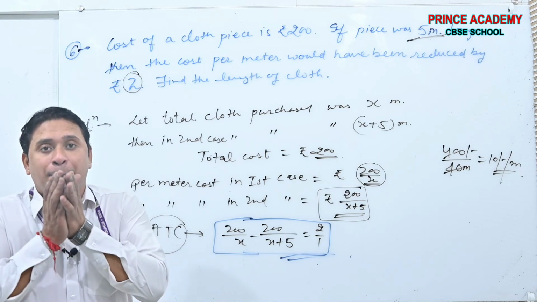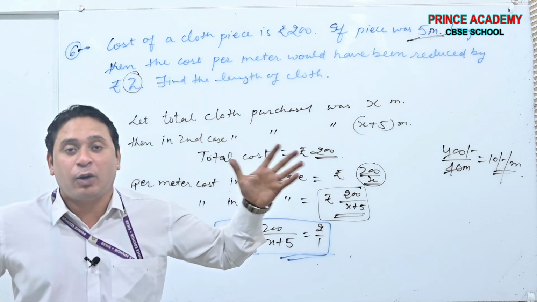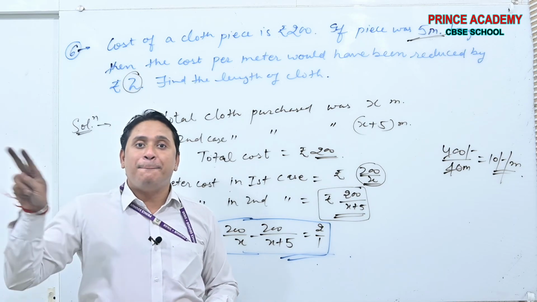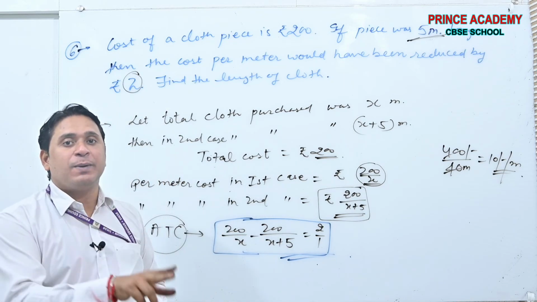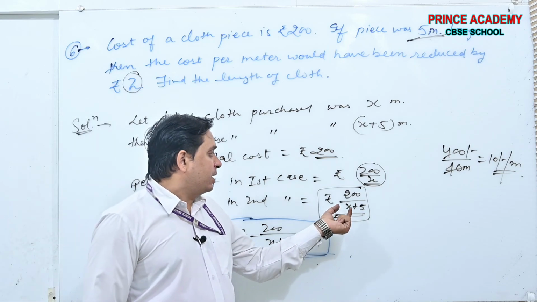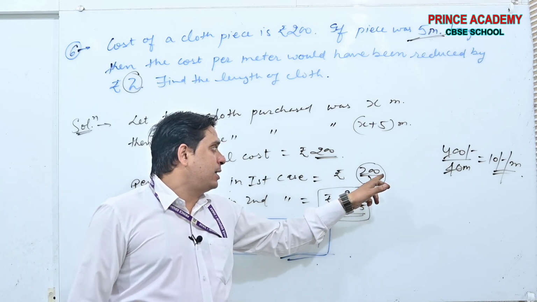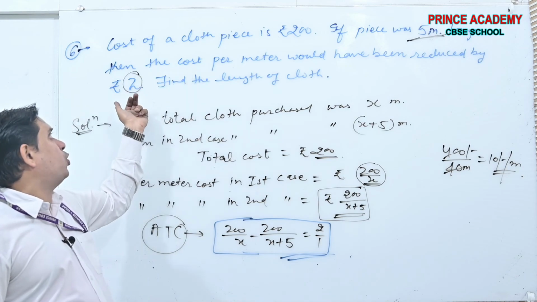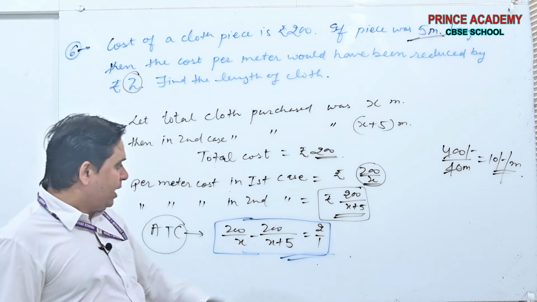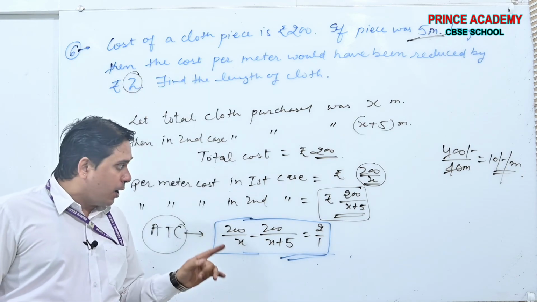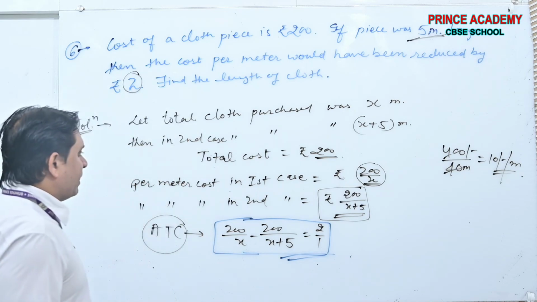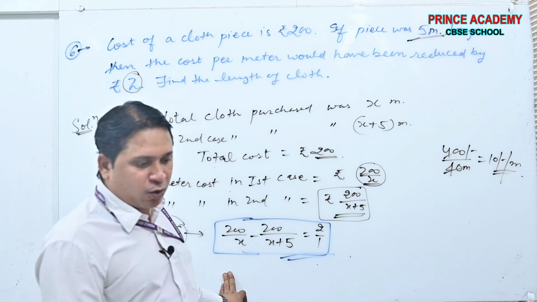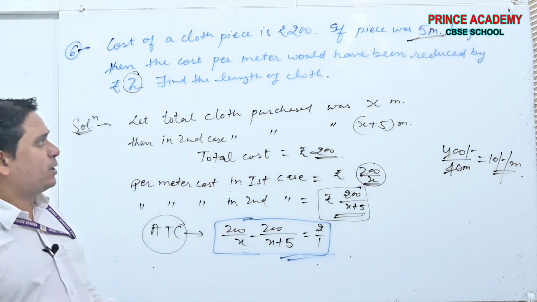Whenever you are purchasing extra cloth, what does it mean? The cost per meter of cloth is decreased. This is less than this, and their difference is 2. We make the equation. Now, this is the equation you have to solve by yourself. See beta? Okay, I think you all will do it by yourself.